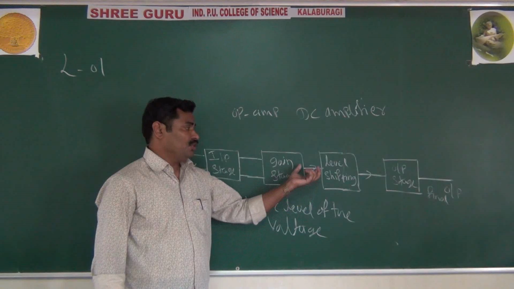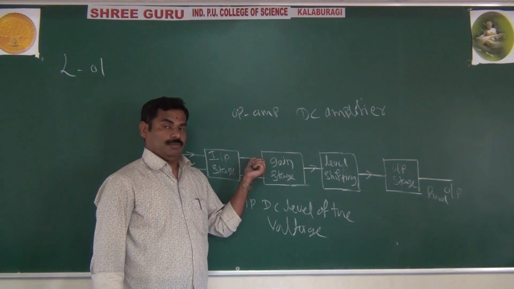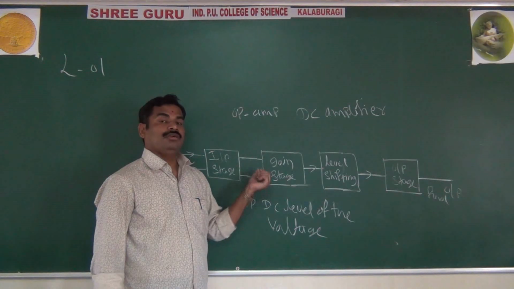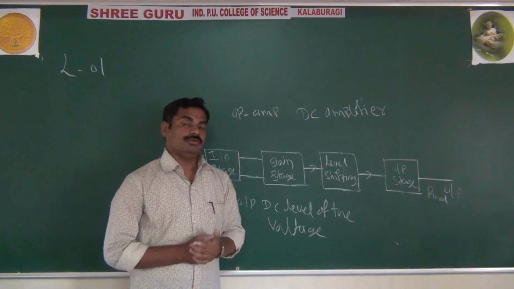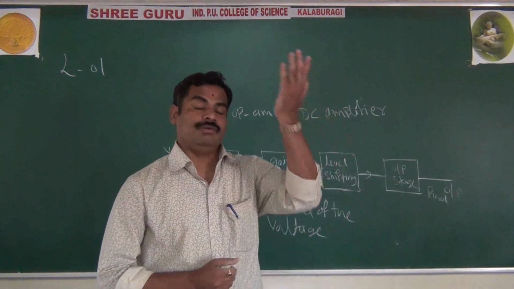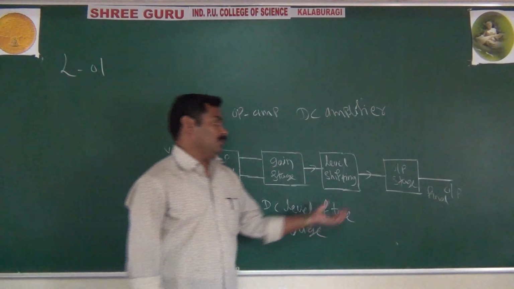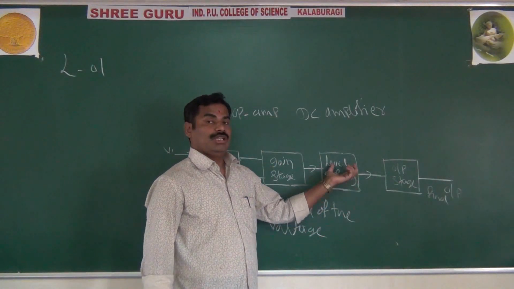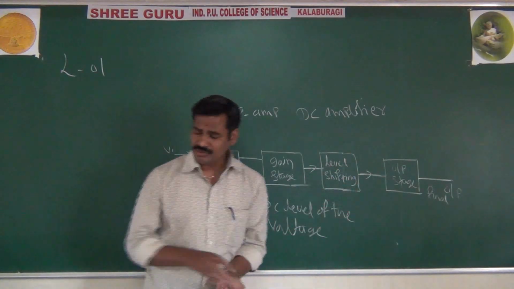Why do we get the higher DC voltage here? Because you are using direct coupling. Your op-amp is a direct coupled amplifier. Because of the direct coupling, the DC level of the output voltage is very high. And how do we reduce the DC level to zero potential? By using level shifting.